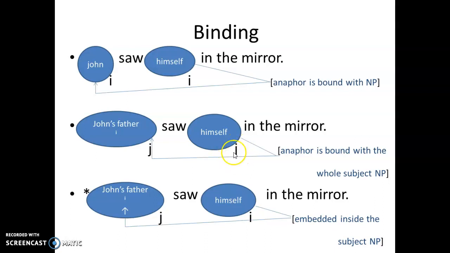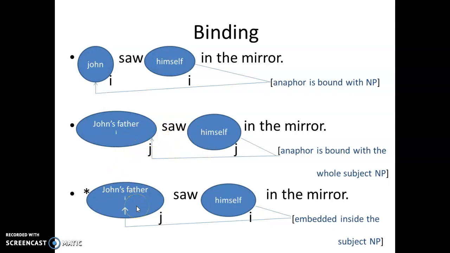If we look to the subscript letters, this himself anaphor is bound and connected to the whole subject phrase, which consists of two noun phrases inside. And that's why the binding is successful in this example as well.